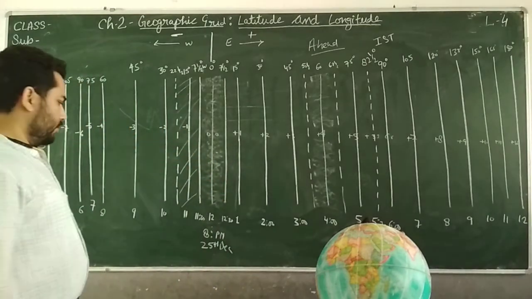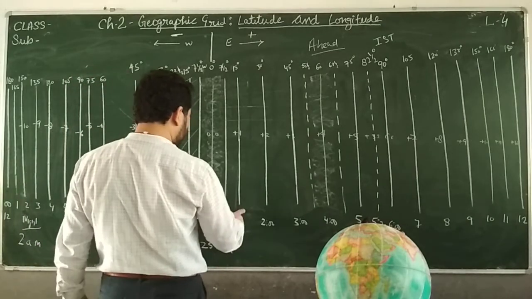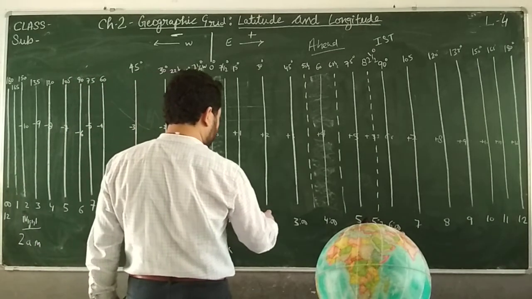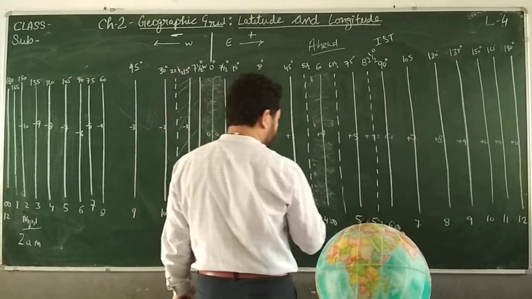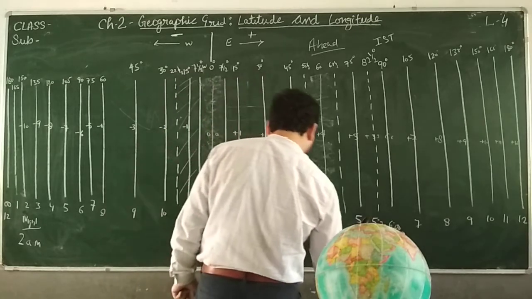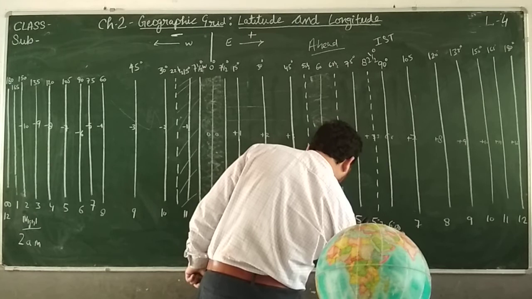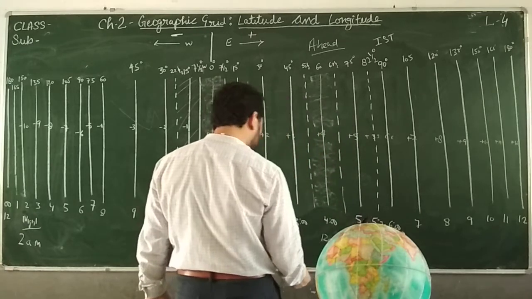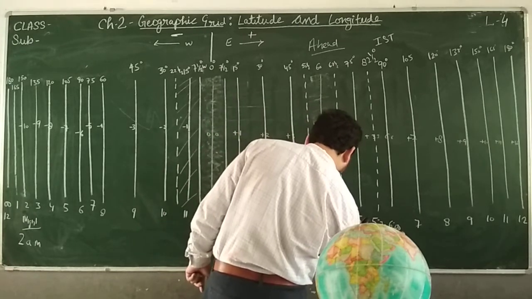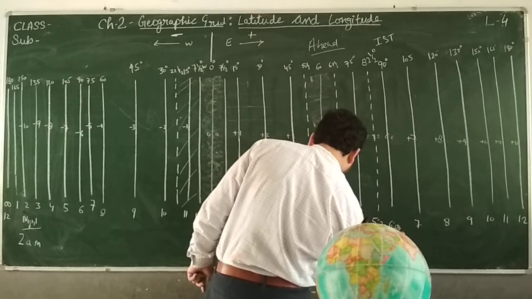Clear? So here the time will be how much? 9, 10, here 11 and here 12. What will be the time? 12 a.m. So the date will get changed here only. It will become 26th of December.